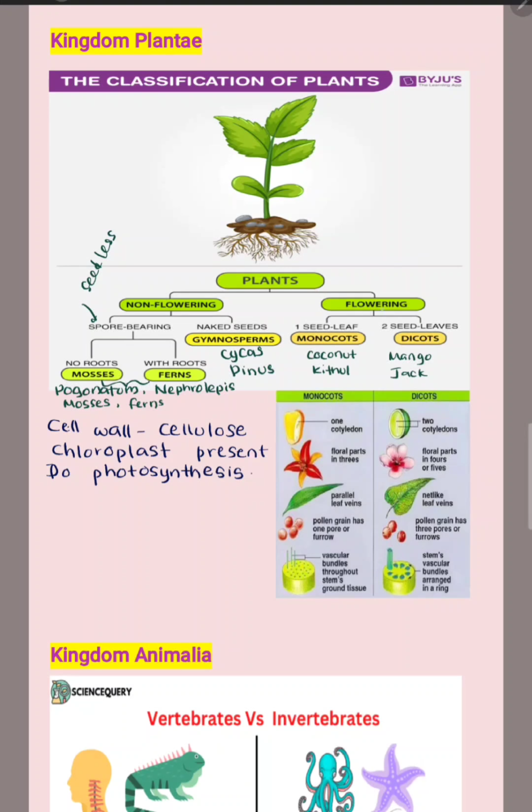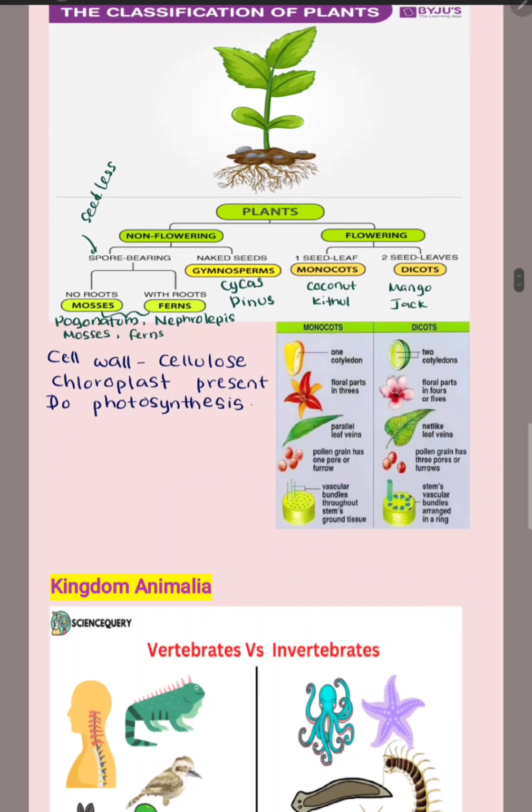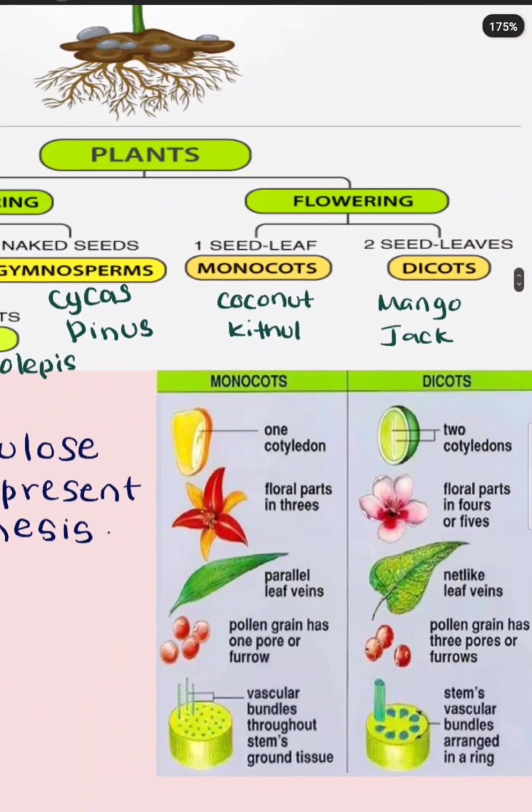And the flowering plants, they bear flowers. They can be categorized into two groups. One is monocots, the other one is dicots. Monocot plants, examples are coconut, kithul. For the dicots, mango and jack. Let's see what the differences are between these monocot plants and dicot plants.